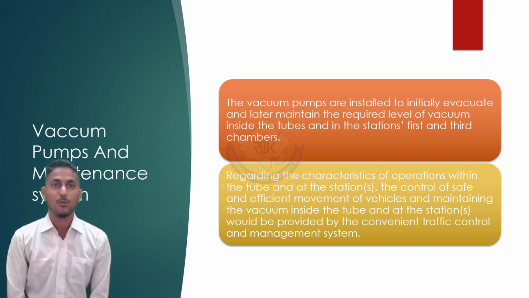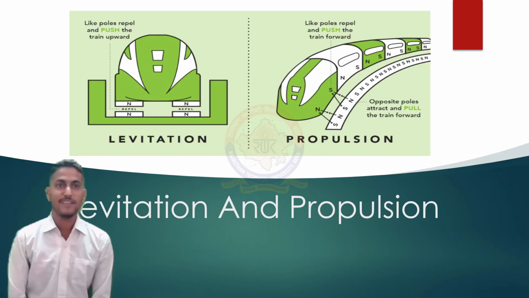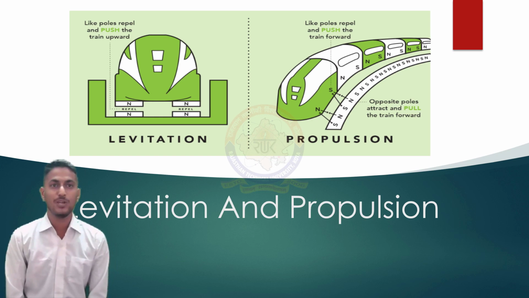Regarding the characteristics of operations within the tube and the stations, the control of safe and efficient movement of vehicles and maintaining the vacuum inside the tube and at the stations will be provided by convenient traffic control and management systems. Next, coming to the levitation and propulsion part, the Hyperloop will levitate above the track in order to propel the pod. There has to be an interaction between the pod and the track that results in the forward force. Since there is no contact between the pod and track, the interaction has to happen at a distance.